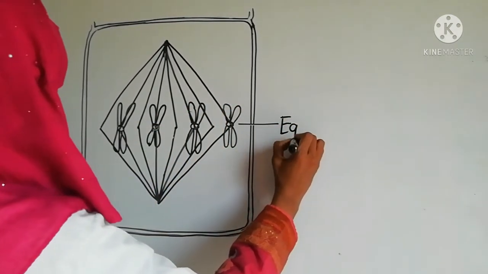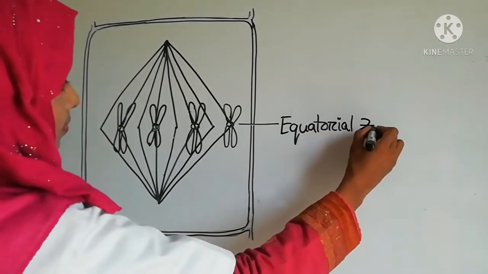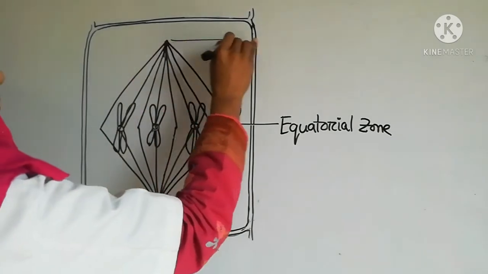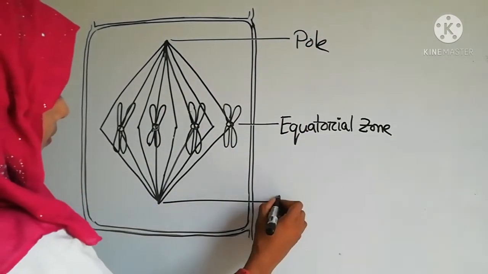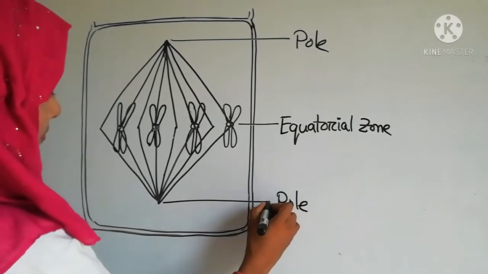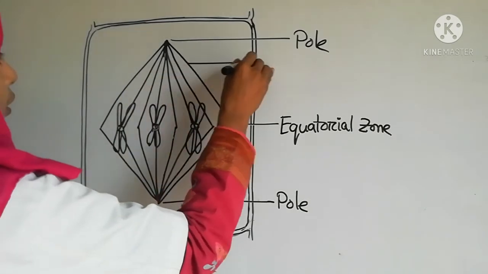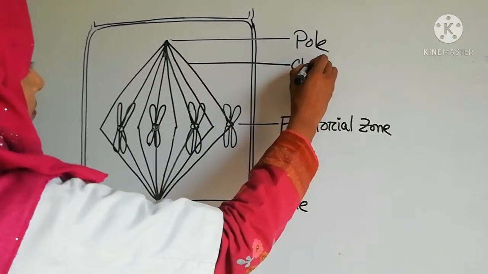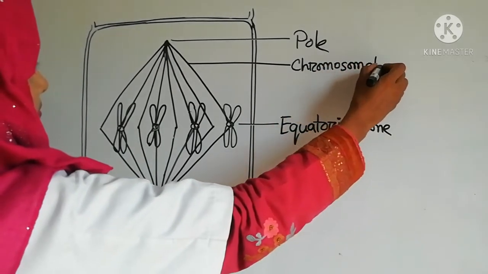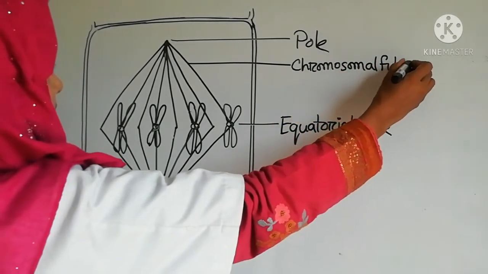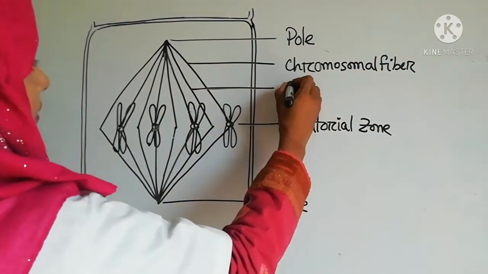Okay, this is the equatorial zone. This is the pole. This is another pole. This is the chromosomal fiber. And this is the spindle fiber.